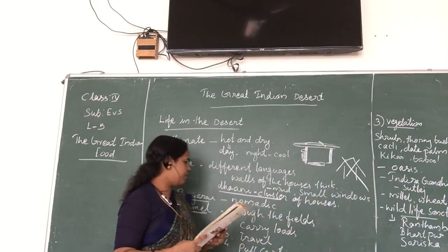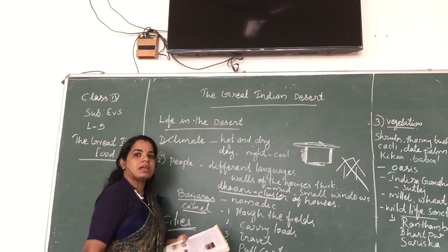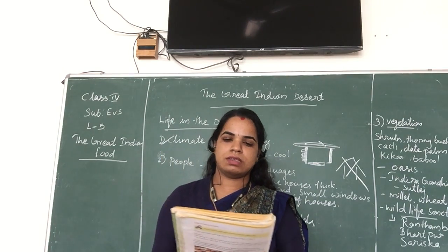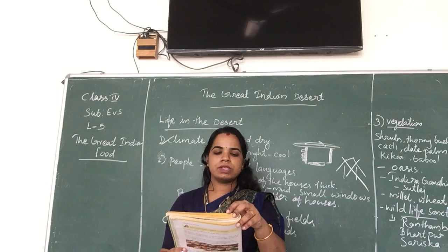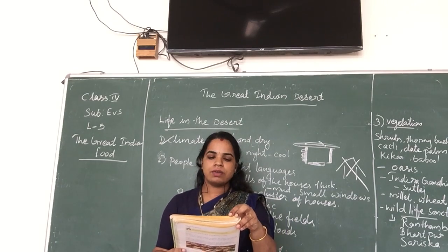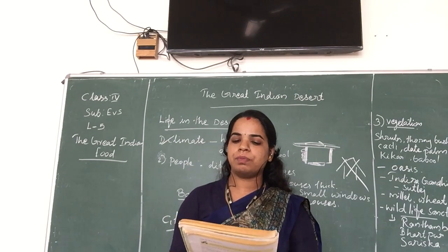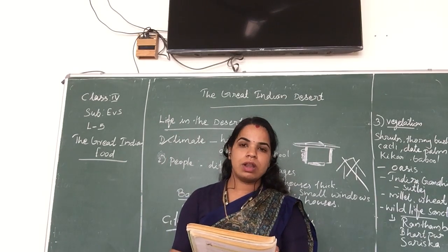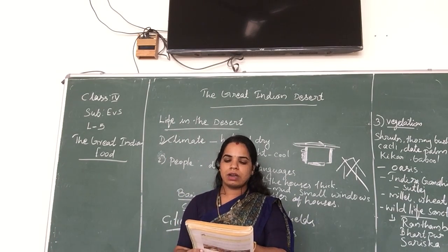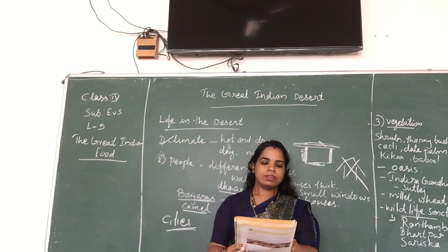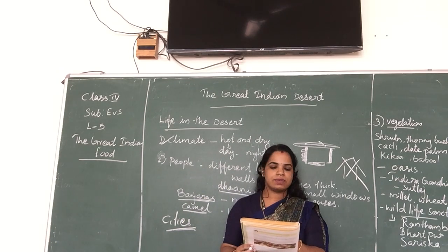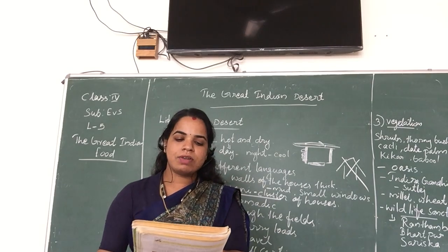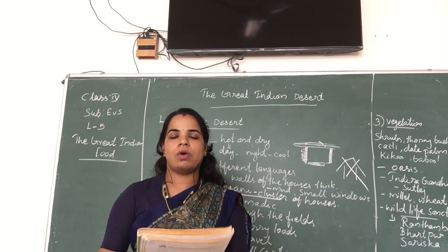Some people living in the desert do not settle at one place, but move from one place to another with their families and possessions in search of water. These nomadic people are known as Banjaras. They wear colorful clothes with lots of tiny mirrors fixed on them, and turbans. They travel from one place to another on camels.